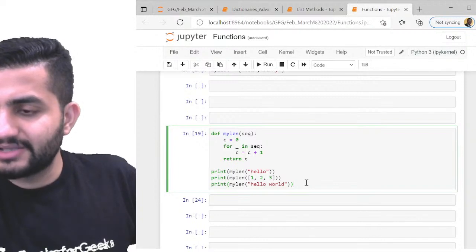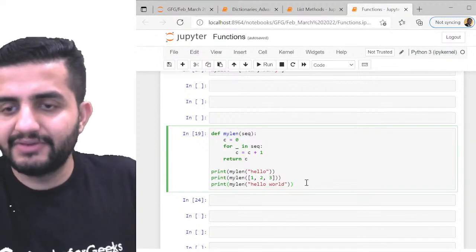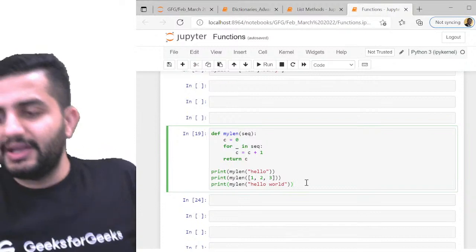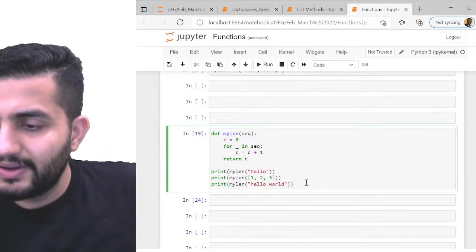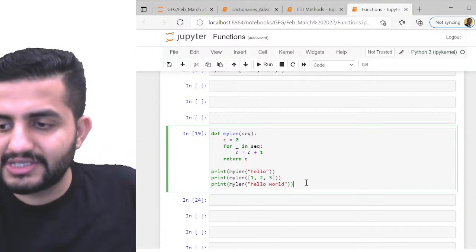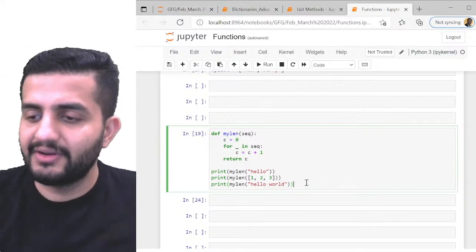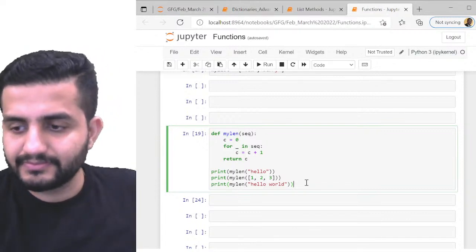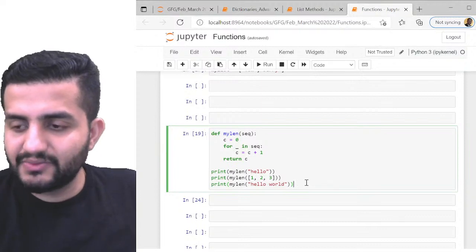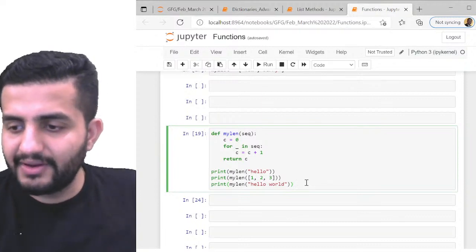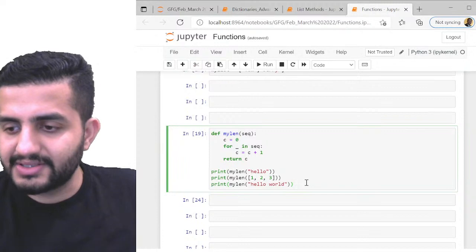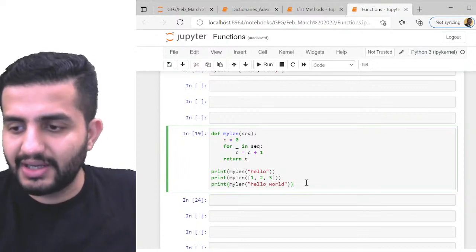Okay, so we have an answer from Shafali: 5, 3 and 11. Anybody having any other response? 5, 3, 11. Anirudh also says 5, 3, 11. Anybody having any other response apart from 5, 3, 11? Ali says 1, 1, 11. Okay, interesting. 3, 1 and 11. So Ali says 3, 1 and 11.